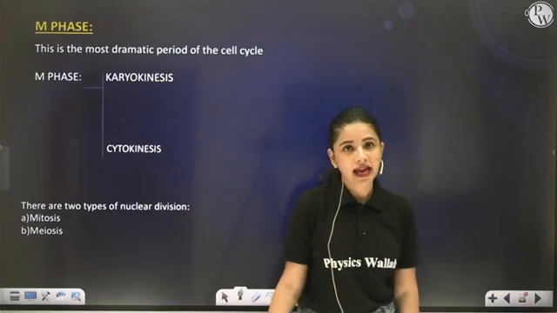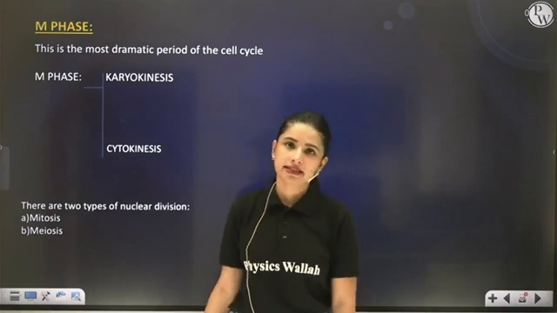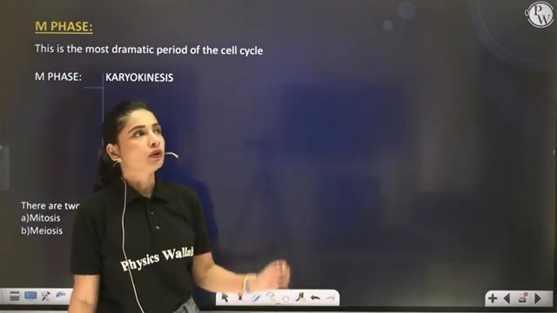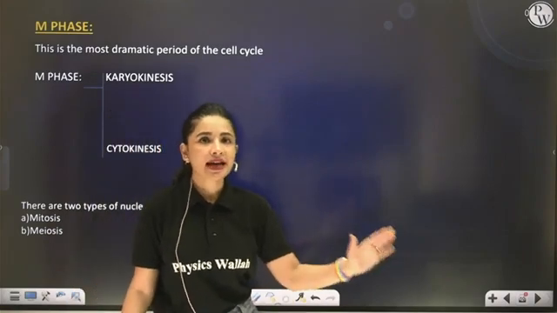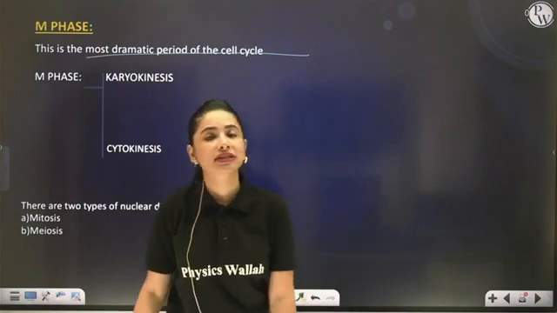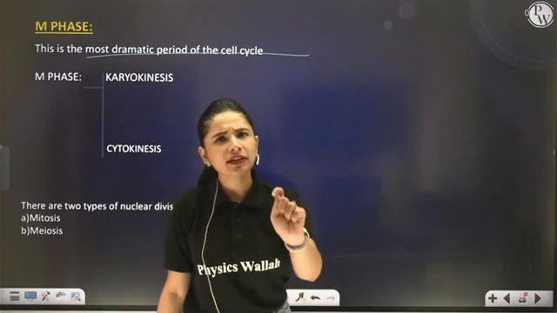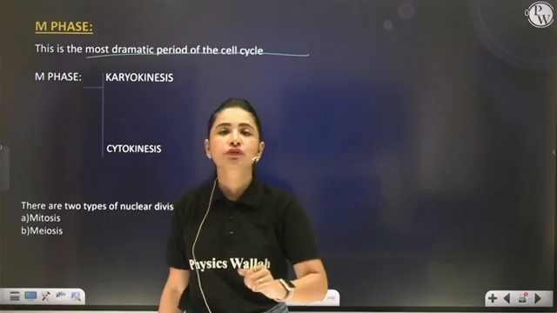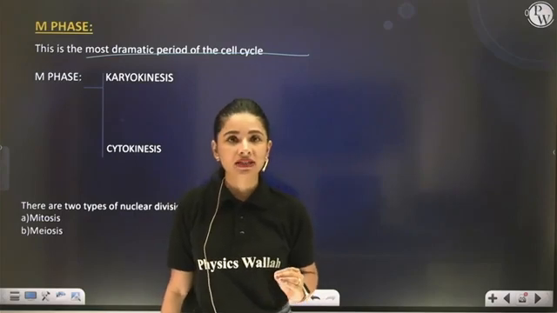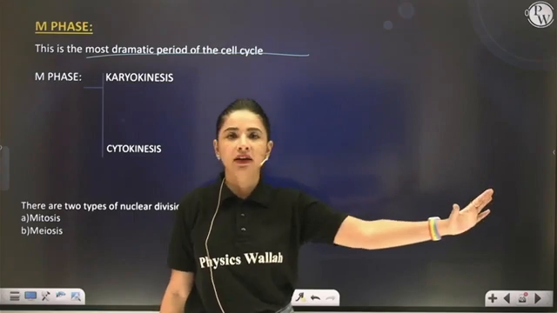And if yes, then let's start with M phase. Clear? Now, M phase, as I have already told you, is the most dramatic period of the cell cycle, which only requires 5% of the total time of cell division. Most dramatic means preparation is already done.